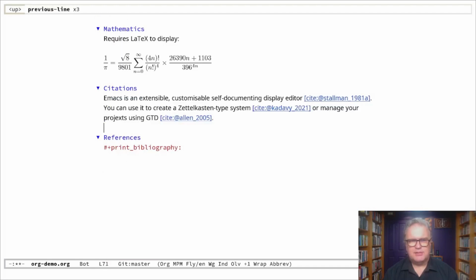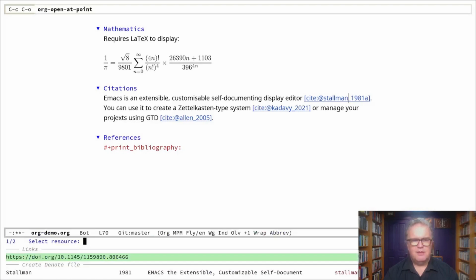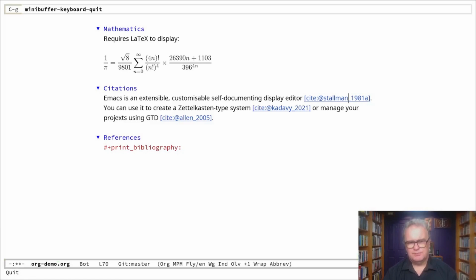And last but not least, we can also have citations. I'll explain all this in detail in another video. But a citation, again, is a link. So I can click Ctrl-C, Ctrl-O. That opens the CETA citation package. And then I can open PDF files, follow links, or create notes, etc. Again, that's explained in future videos. And here at the bottom, last but not least, we add a bibliography.